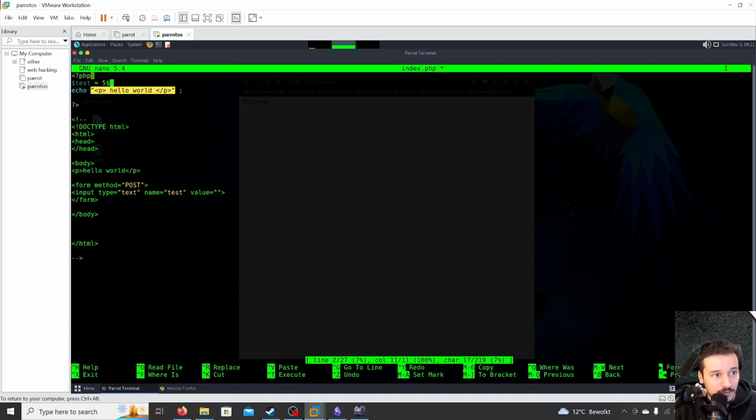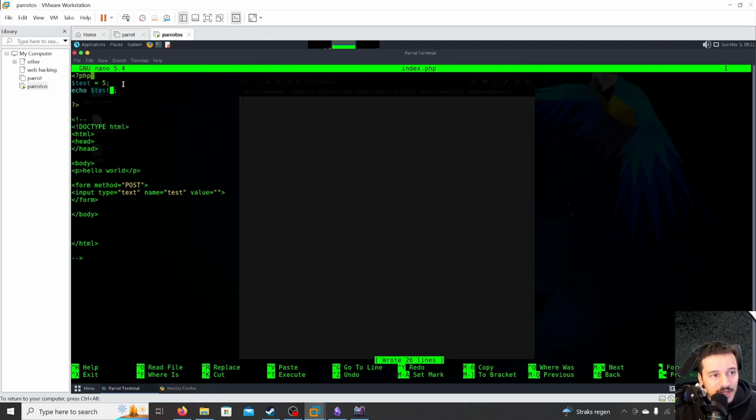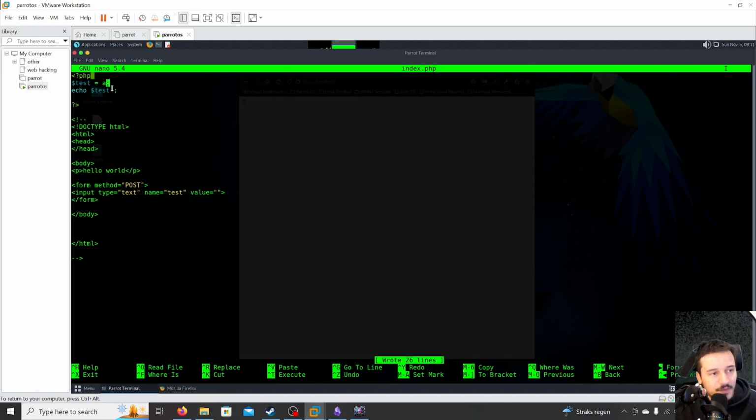And then the name of the variable. Whoa, what happened here? If we do test now, it will not show the word test, but it will show the value which is stored in here, because it will see the $ and understand this is a variable, and it will display 5. So if I save this and we refresh the page, we will see the number 5. And you can also save a string. So if this is in quotation marks, let's say we put a letter here, A, we save this and refresh the page, you will see the letter A.